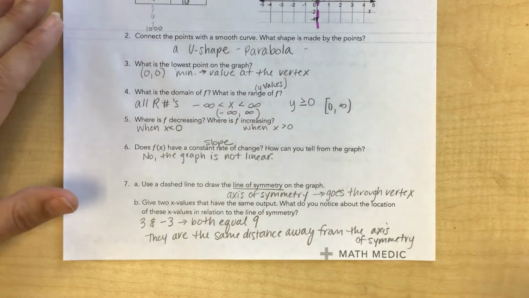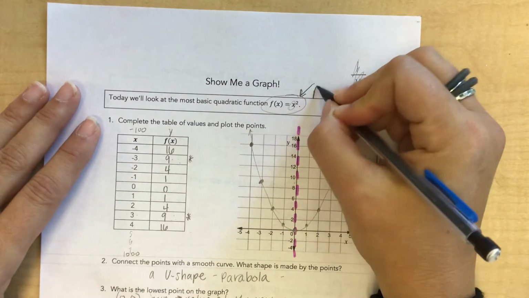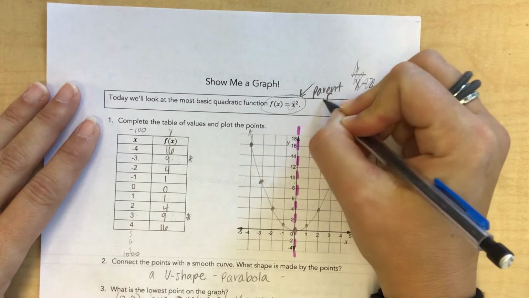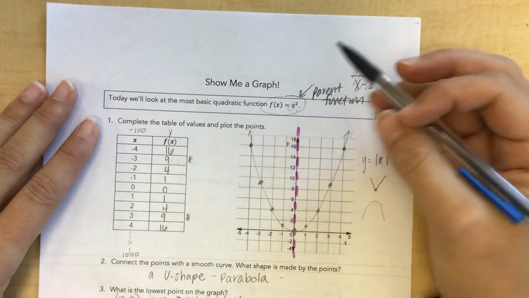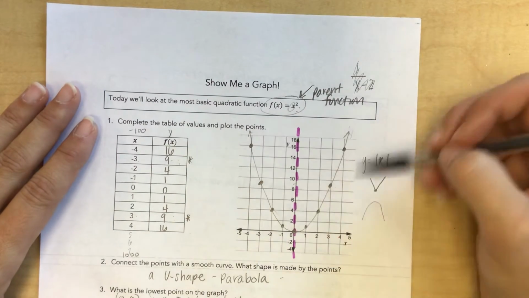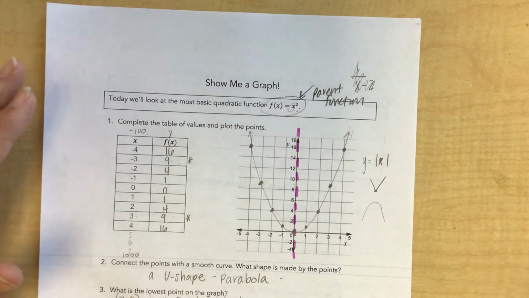All right, so let's take a couple quick notes on this. So that's what the graph looks like. Every parabola, again, this is called your parent function, meaning this is the most basic of all quadratics, and every quadratic is derived from the parent function. All right, so let's flip it on over.